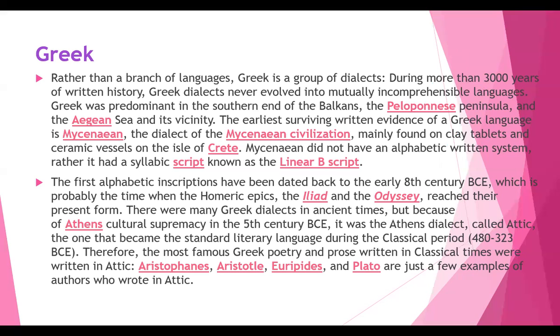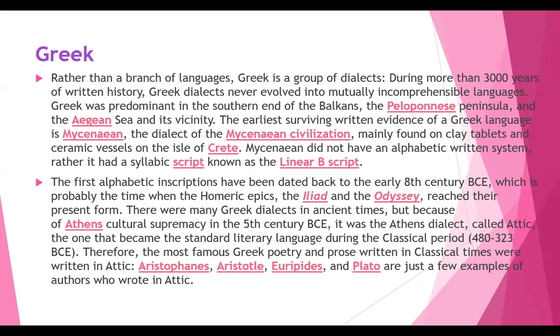The first alphabetic inscriptions have been dated back to the early 8th century BCE, which is probably the time when the Homeric epics, the Iliad and the Odyssey, reached their present form. There were many Greek dialects in ancient times, but because of Athens' culture, because of Athens' supremacy in the 5th century BCE, the Athens dialect called Attic became the standard literary language during the classical period. Therefore, the most famous Greek poetry and prose written in classical times were written in Attic.